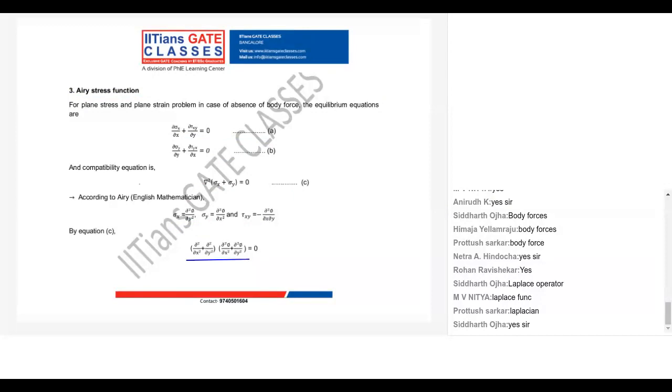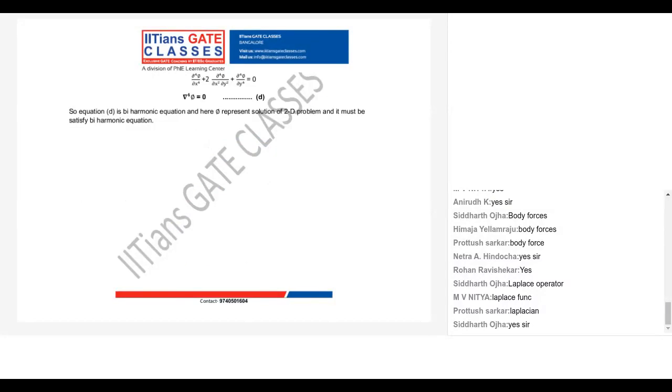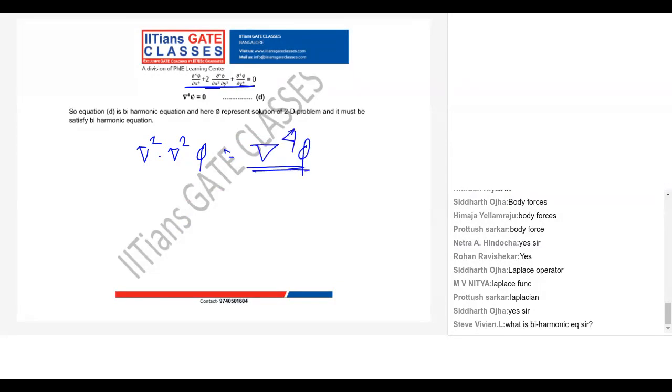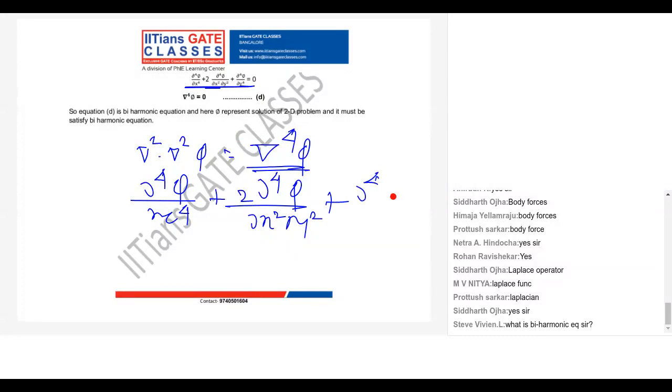You can take phi common, then you'll get ∂²∂²φ, which is nothing but ∂⁴φ, right? If I expand that equation, I'll get ∂⁴φ/∂x⁴ plus 2∂⁴φ/∂x²∂y² plus ∂⁴φ/∂y⁴ is equal to 0.